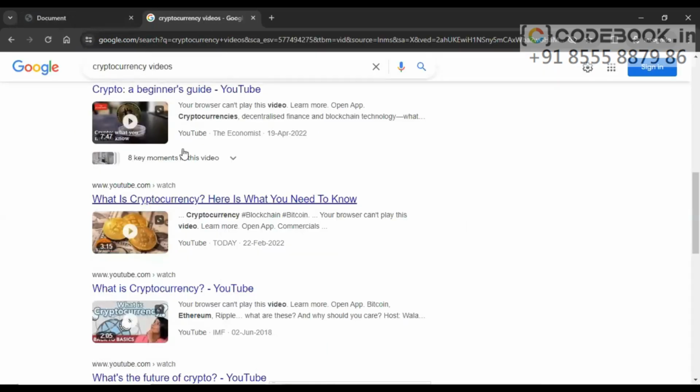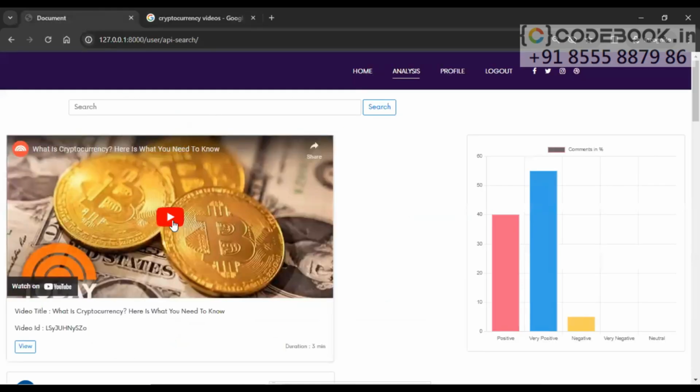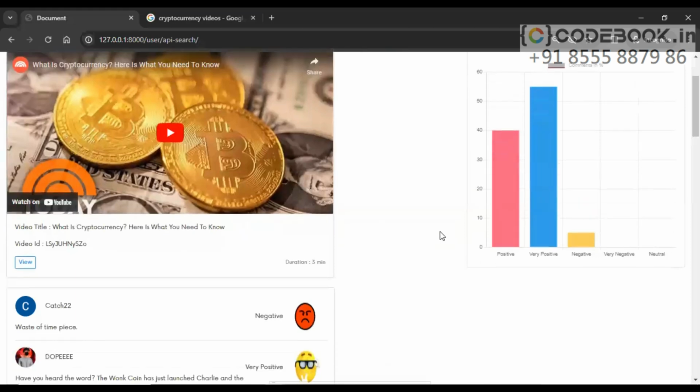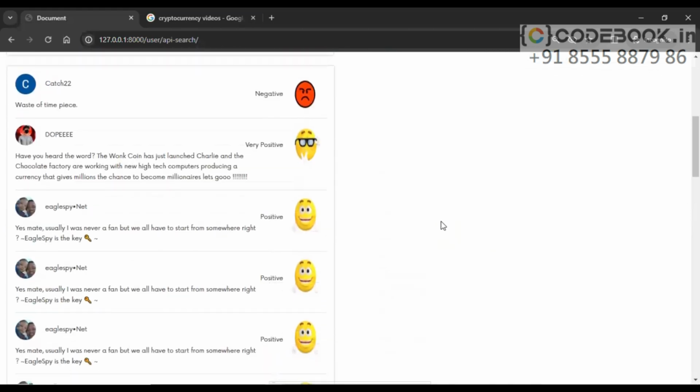This is the video which we are providing as a URL, and you can see the video appears here in our application, along with the title of the video and the video ID from YouTube. On the right side we have the graph where we display how many positive comments there are, approximately 40. Next, very positive are 55 and negative are 5%, total 100%. If you want, you can see the comment details below.